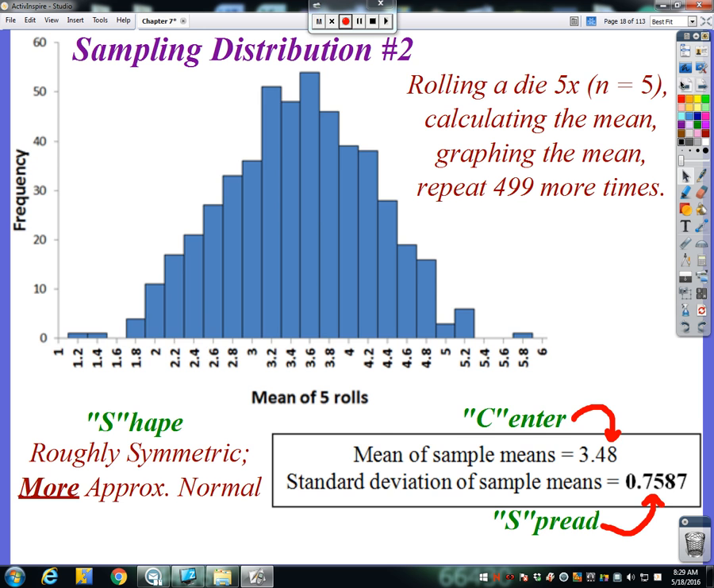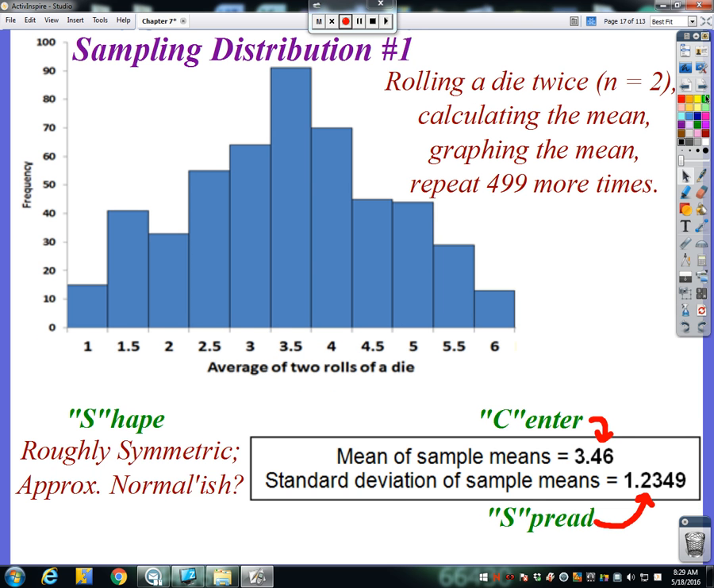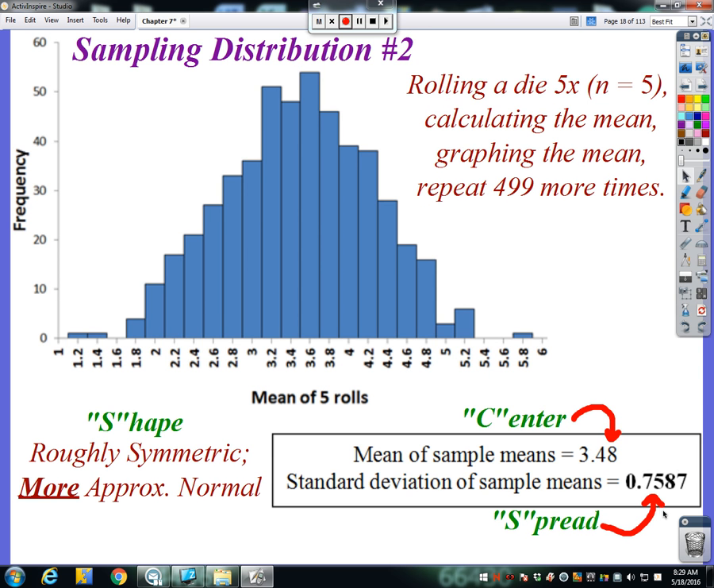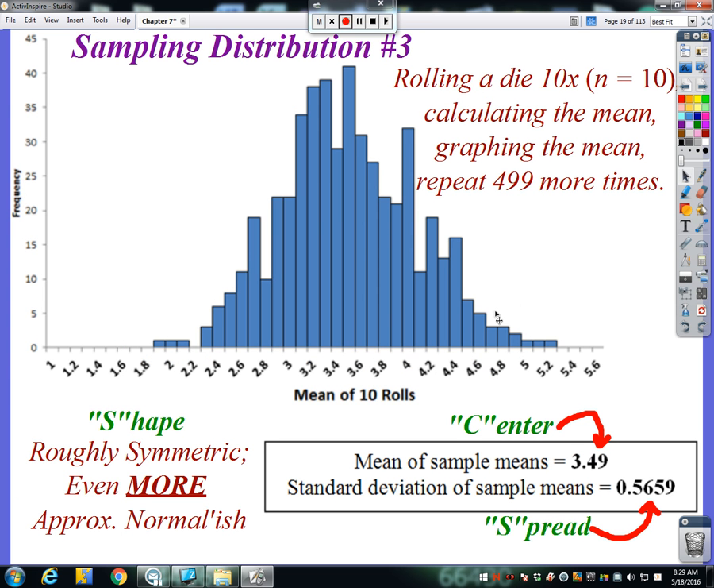Okay, it was 1.2349 in this sampling distribution, but in this sampling distribution, it decreased by just about another 0.05. So it keeps getting smaller and smaller. And one more example, what if I were to roll that same die 10 times and then calculate the mean roll for those 10, graph that mean, and then do it 499 more times?